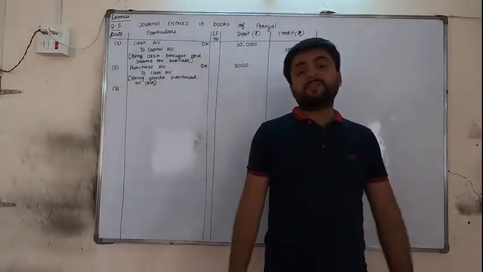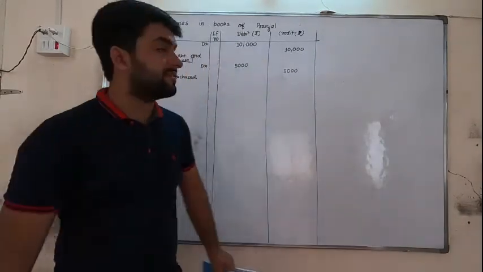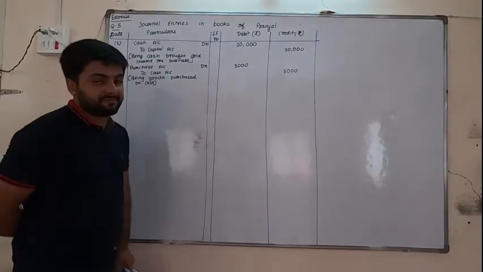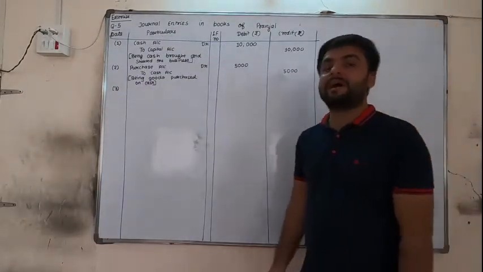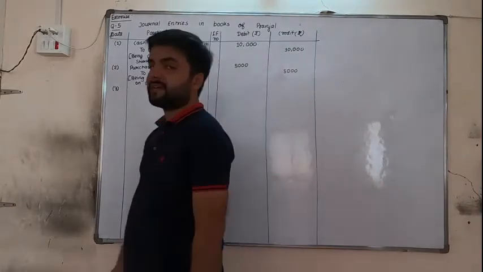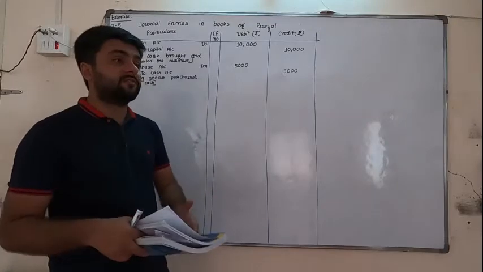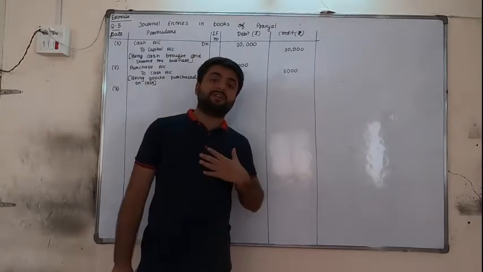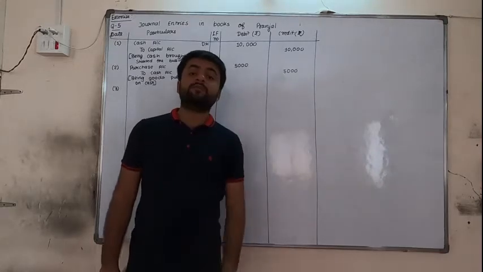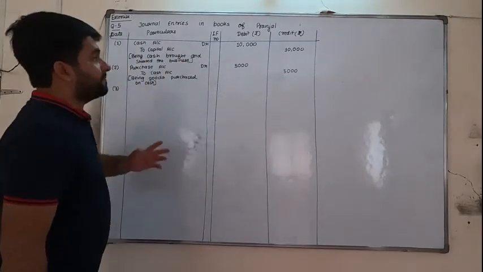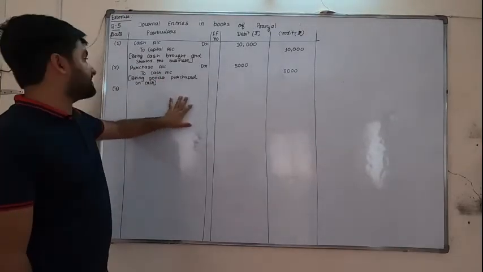If in chapter number 2 you have actually understood the two effects of a transaction, then this thing would be easy for you. And if you have not understood the concept and were simply memorizing it, then nothing is there. By looking at the transaction that goods are purchased on cash, goods are coming in, purchase account debit. We are paying the cash, cash is going out, cash account credit. Now if you remember purchase and cash, then the only thing left is how to present it.